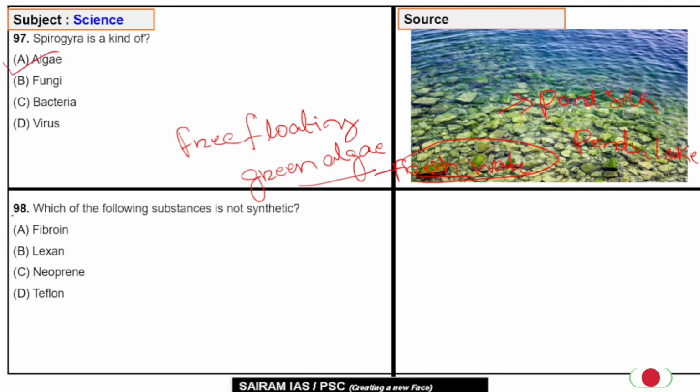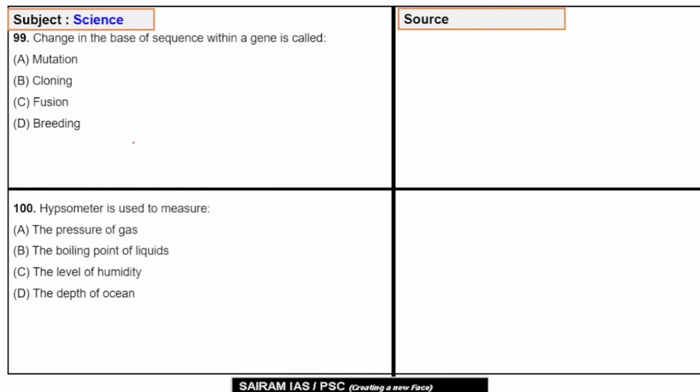Question number 98, which of the following substances is not synthetic? Option A, fibroin; B, lexan; C, nephroin; D, teflon. Fibroin is a bit of a doubt, because fibroin has been widely used in turning out metal for medical equipment or medical applications. So the right answer will be A, fibroin.